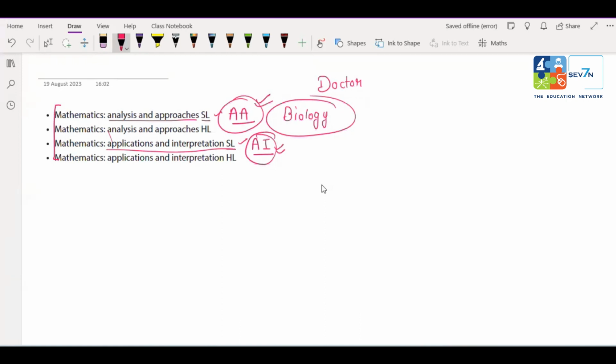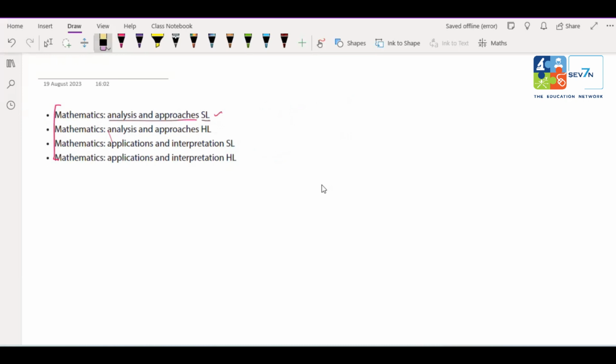The second thing is the syllabus. 50% of the syllabus is the same for all the levels. And for AA, SL and HL, 70% of the syllabus is the same.